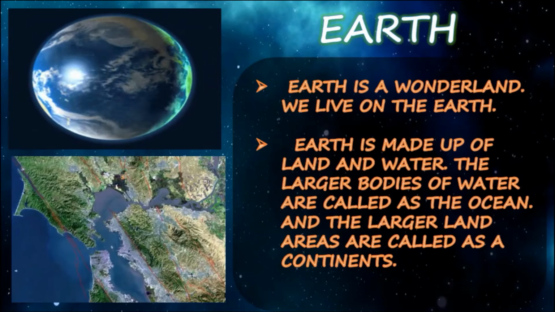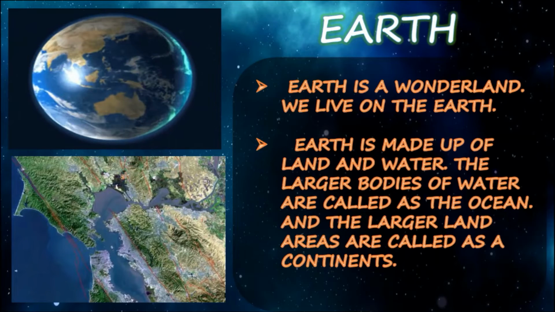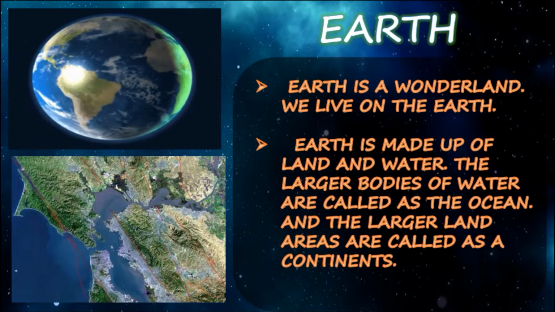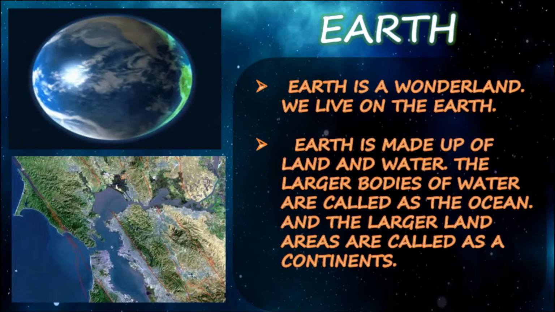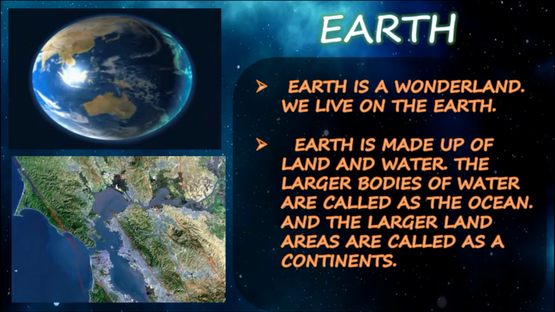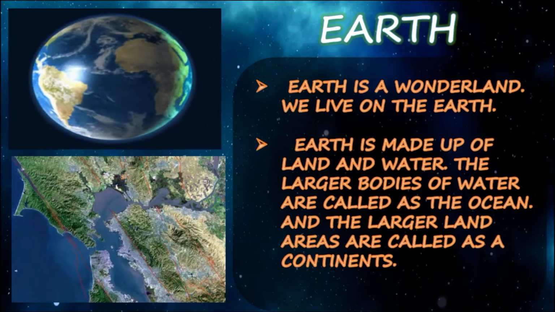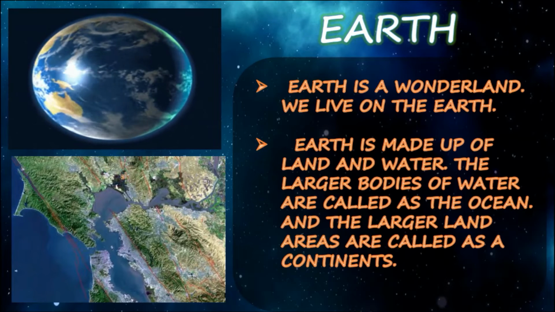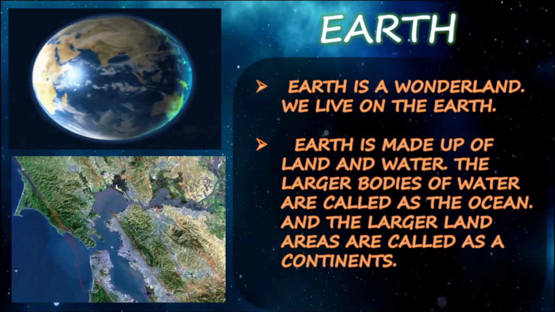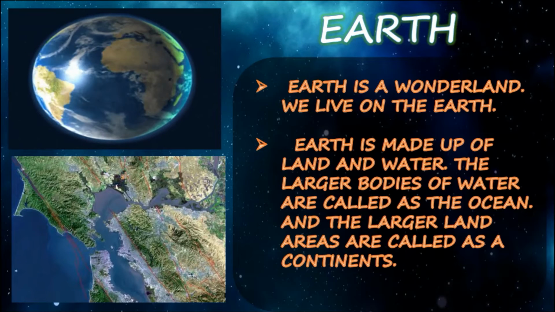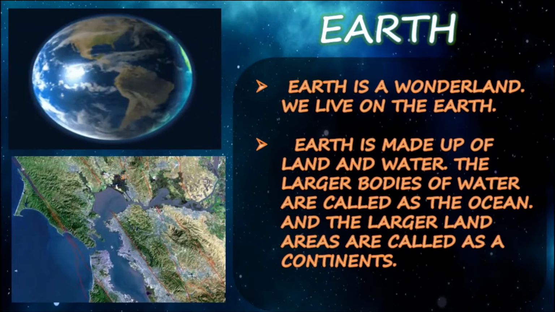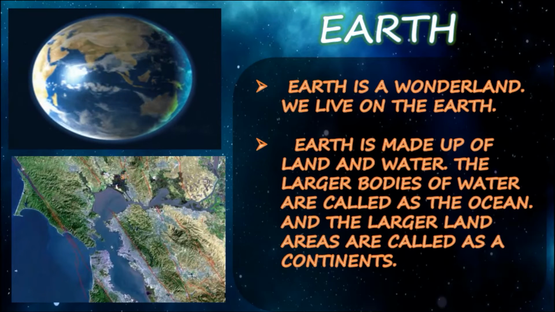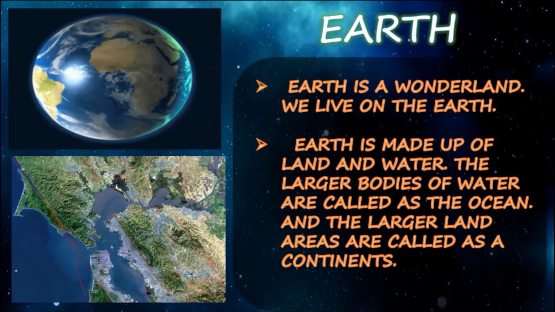Earth. Earth is a wonderful land. We live on the Earth. Earth is made up of land and water. The larger bodies of water are called oceans, and the larger land areas are called continents. We all know that our Earth is a very beautiful planet, and the distance between the Sun and the Earth made life possible on the Earth. It is protected from the ultraviolet rays of the Sun by the upper layer of the atmosphere, for example, the ozone layer. Clear?